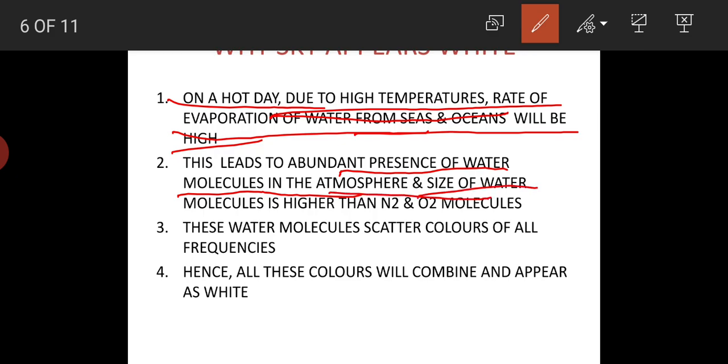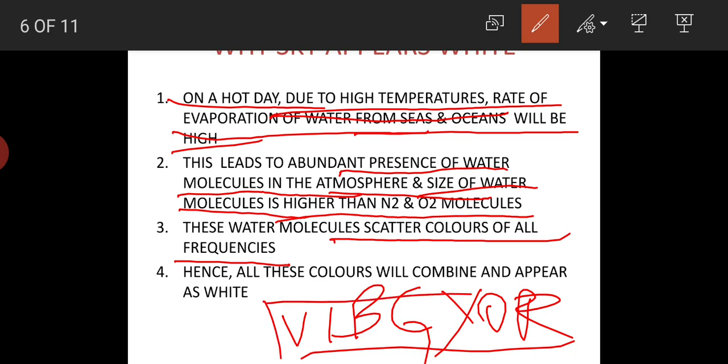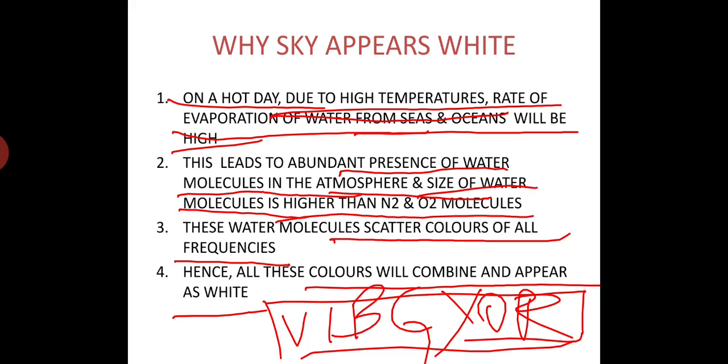and the size of these water molecules is higher than nitrogen and oxygen molecules. Hence, these water molecules scatter colors of all frequencies. It means they will scatter colors of all wavelengths, VIBGYOR. Scattering means they will absorb all the colors, and in turn re-emit all the colors. So all these colors will combine and appear as white. That is why on a hot day the sky appears white.